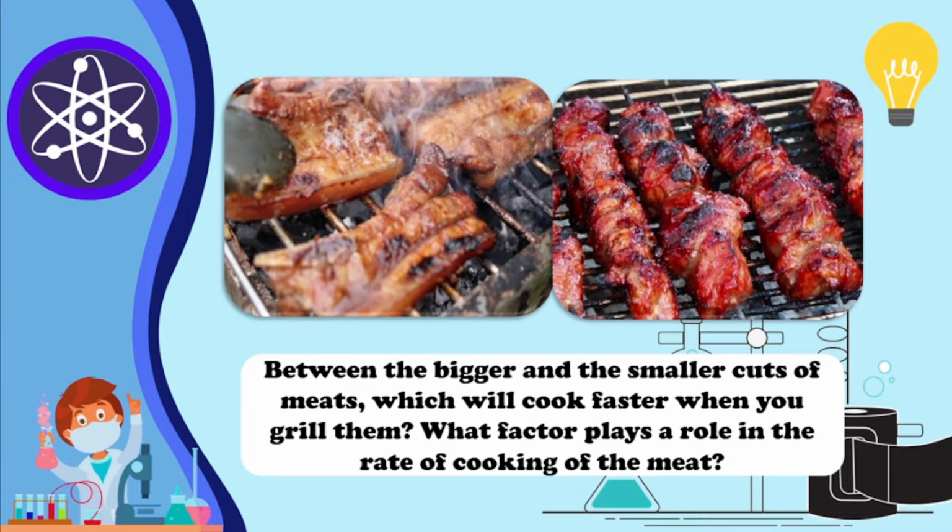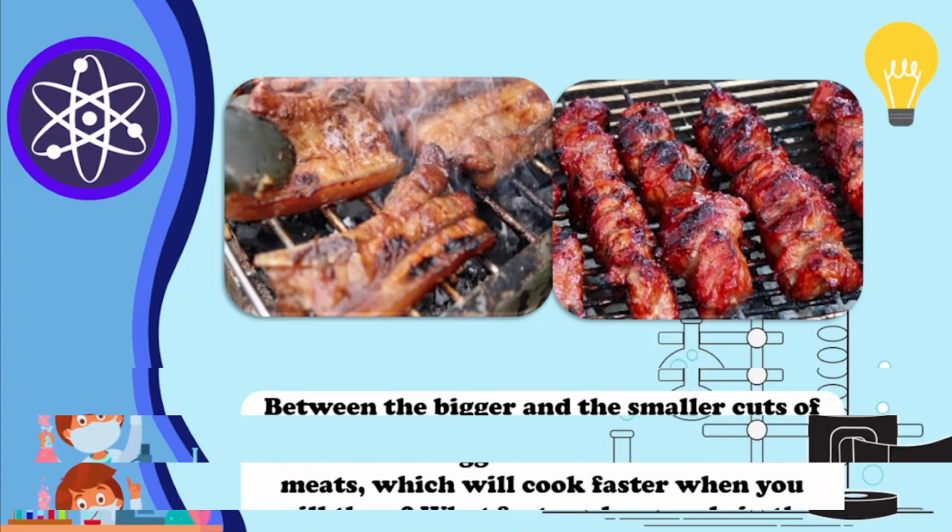Now, what factor plays a role in the rate of cooking of the meat? What is it? Very good. It is the surface area. Since barbecues are cut into smaller portions, this means that its surface area is larger. And when the surface area is larger, the rate of cooking is faster.